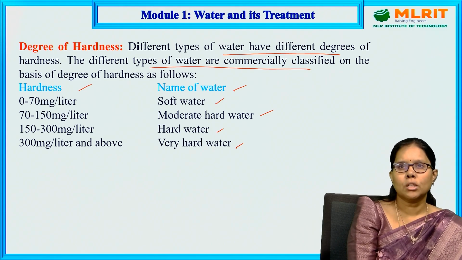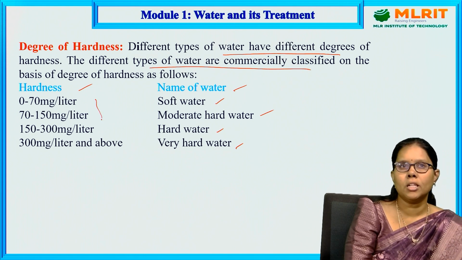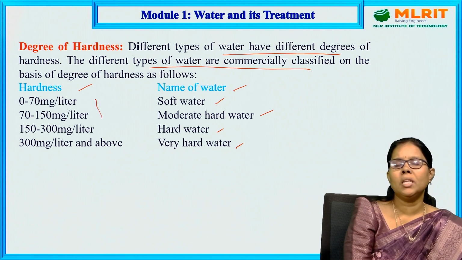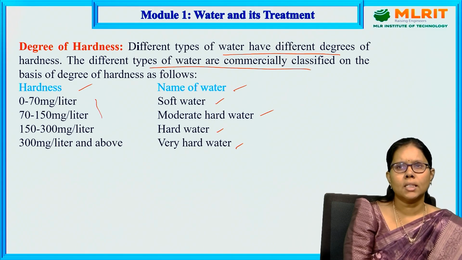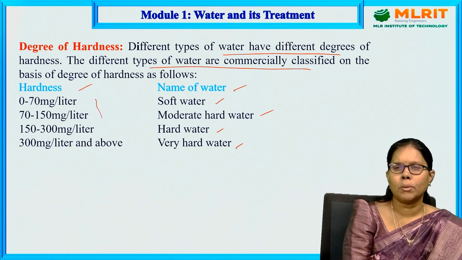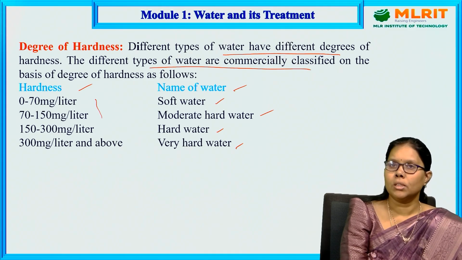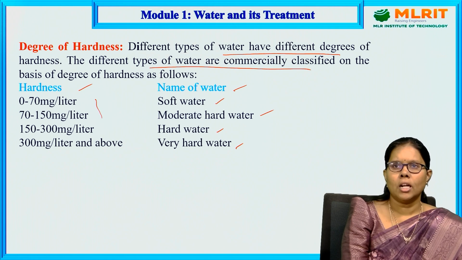It completely comes under bore water. The water suitable for drinking in India is up to 150 milligrams per liter. So we can have 0 to 70 milligrams per liter and 70 to 150 milligrams per liter. All these are hardness causing salts which are present in the water because of running water. The rivers are contaminated by running water, the rainwater which comes from the higher plateaus. The ponds are contaminated with many salts, nearby industries and biological impurities from agricultural waste and everything.